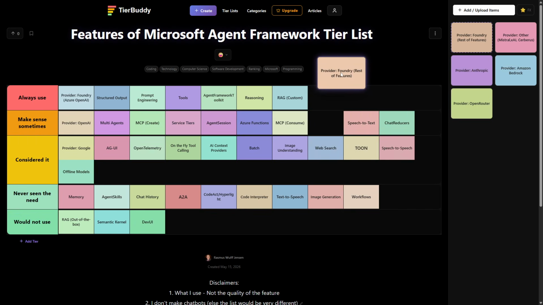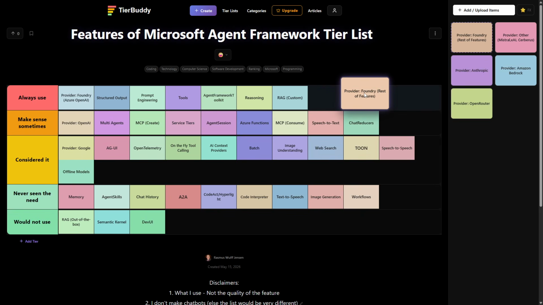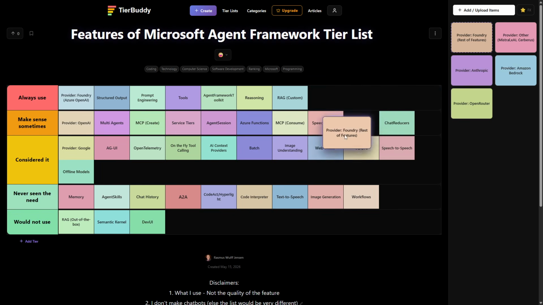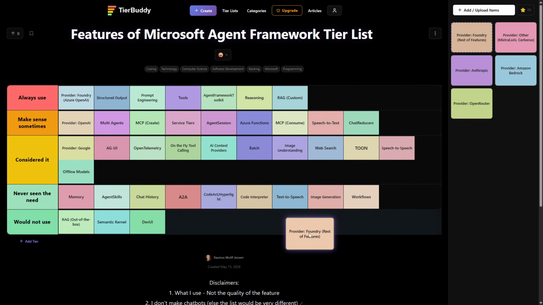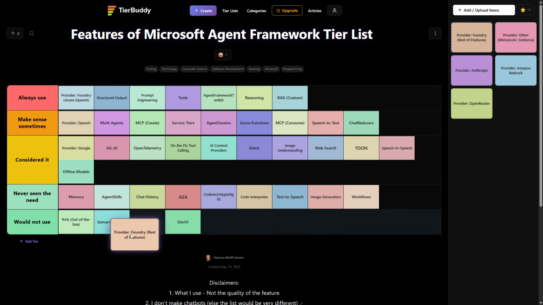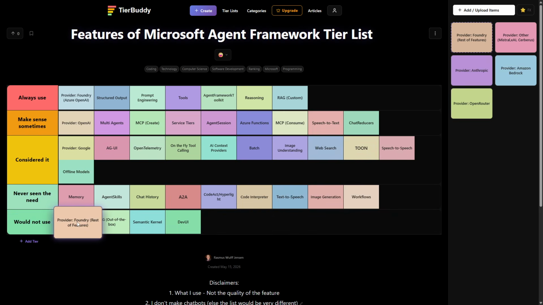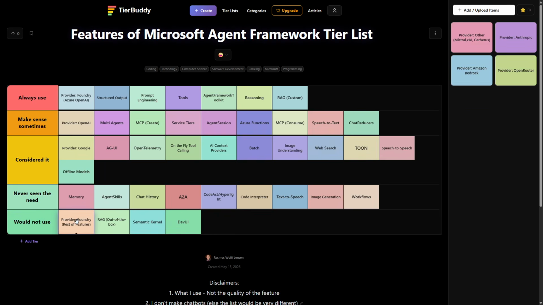Foundry as a provider of the persistent agents and all the rest of the things up there, guardrails and stuff like that. I think I will need to put it down here into I would never use. Foundry is behind every single day by six to nine months when a new feature comes along, and it needs to get through the corporate mill of Microsoft before it actually works in Foundry.